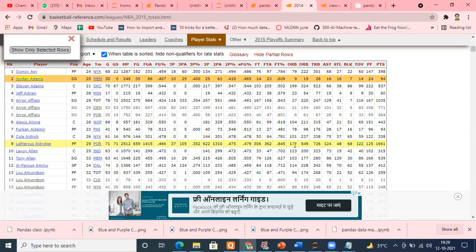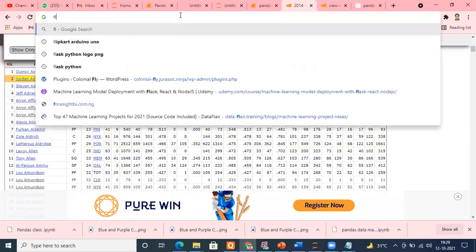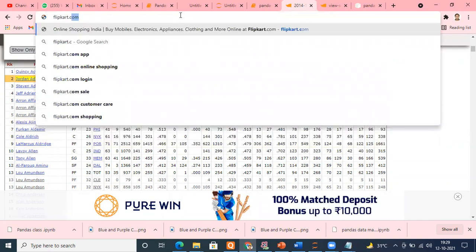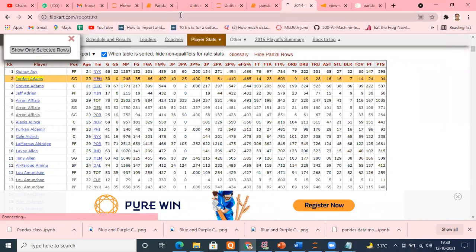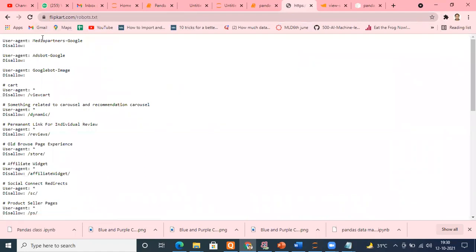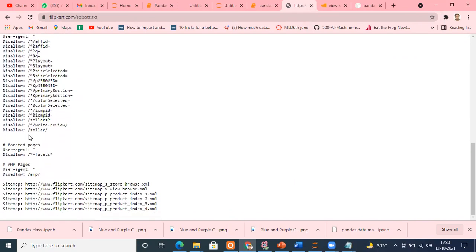Because every website has a file known as robots.txt. Every site. Let me show you. For example, I go to flipkart.com, and I type robots.txt. Can you see what it is saying? What is allowed, what is not allowed, disallow, disallow, everything they have disallowed. So be cautious, be cautious. If you do something unethical, you will be behind bars.